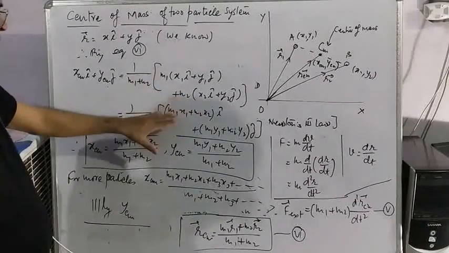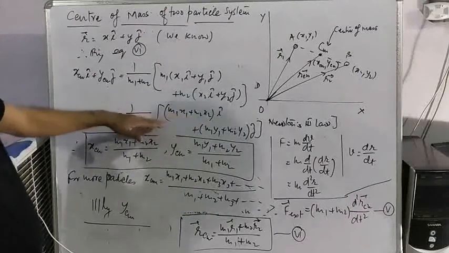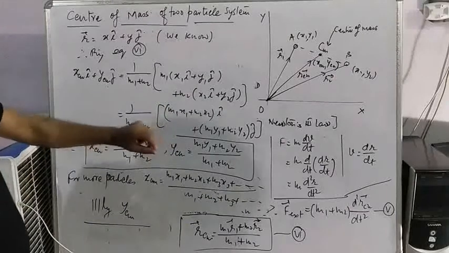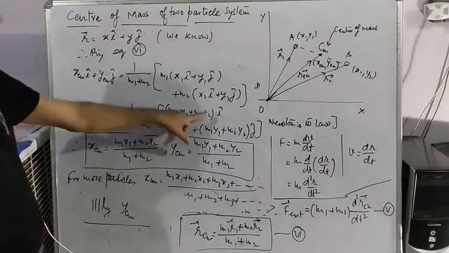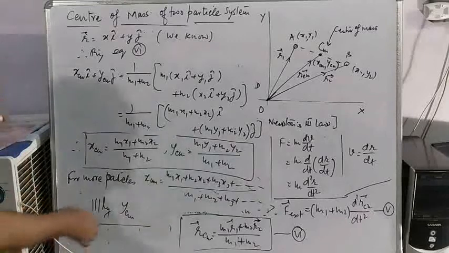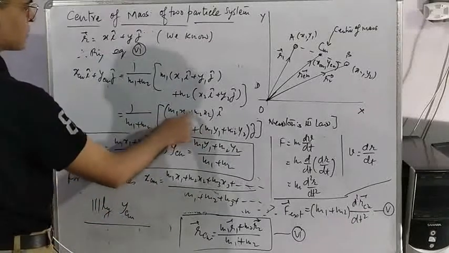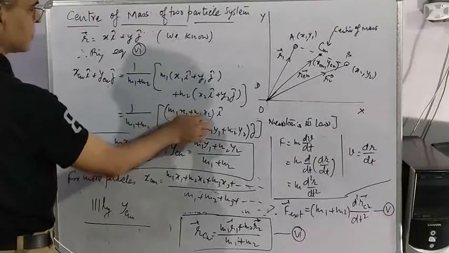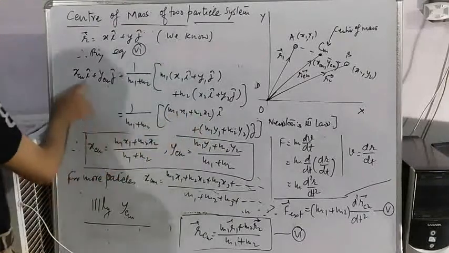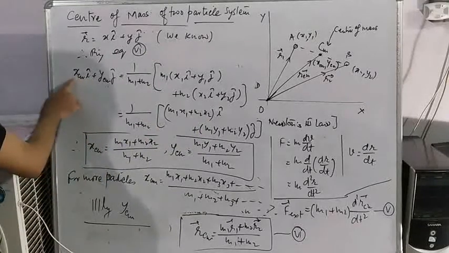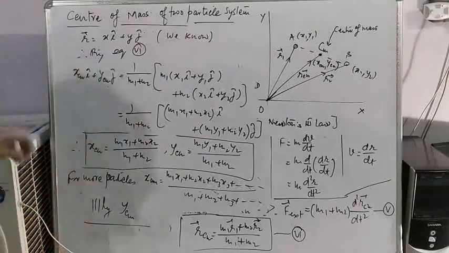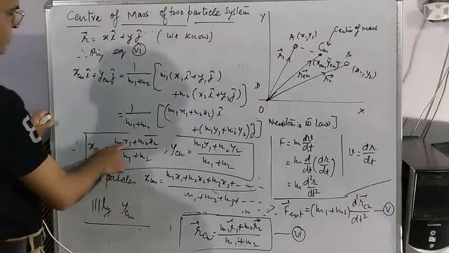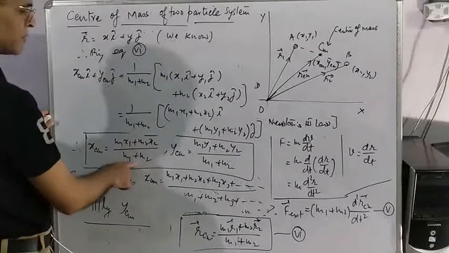Now separate coefficients of x, i and j. Solving this. Now compare coefficients of i and j from both the sides. Here coefficient of i is (m1 x1 plus m2 x2) upon (m1 plus m2). Similarly, coefficient of j is (m1 y1 plus m2 y2) upon (m1 plus m2). And here coefficient of i is xcm. So comparing coefficient of i, we get xcm is equal to (m1 x1 plus m2 x2) upon (m1 plus m2).